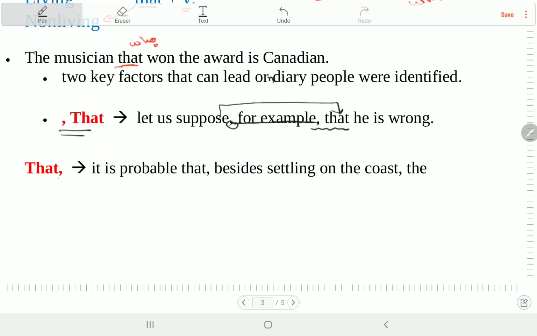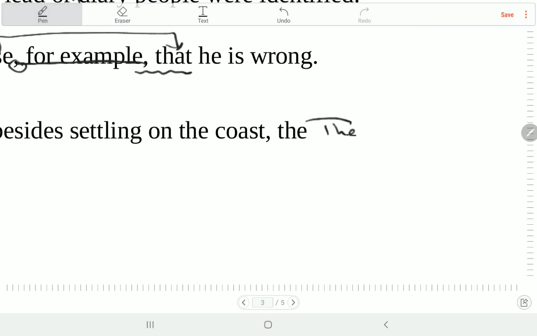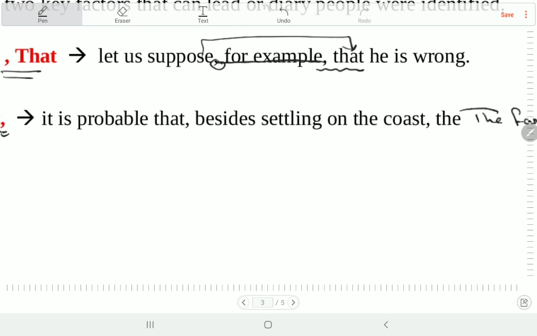امتى بقى that يجي وراها comma؟ تعال نشوف برضه. It is probable that besides settling on the coast, okay, the family enjoyed it مثلا. Okay, now what do we have here?